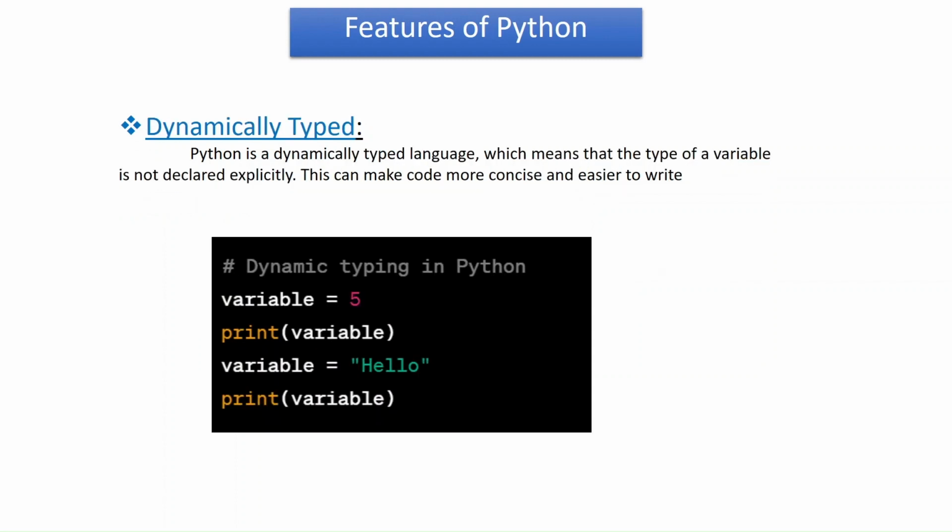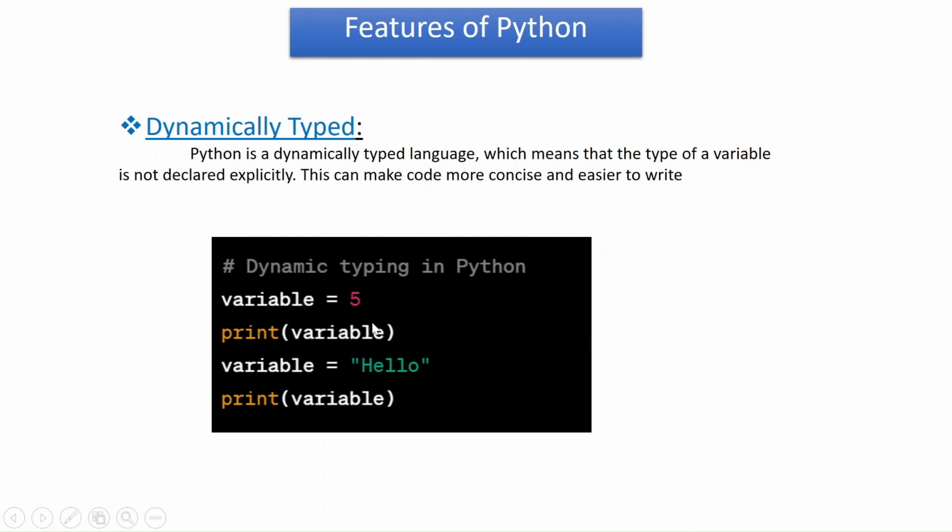The second feature of Python is that Python is dynamically typed. When we talk about dynamically typed, it means that the type of a variable is not declared explicitly. If you have experience with other languages such as C, C++, Java, you're going to notice that you have to explicitly declare the type of the variable you're using. For example, if you want to use an integer, you have to specify that you're using an integer. If you want a character, you have to specify. A string, you have to specify. But in Python, you only need to give the variable name and give the value.